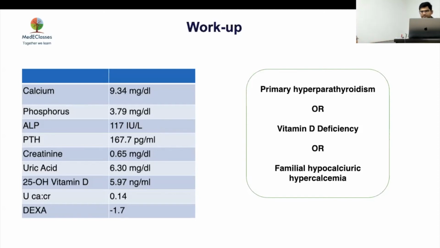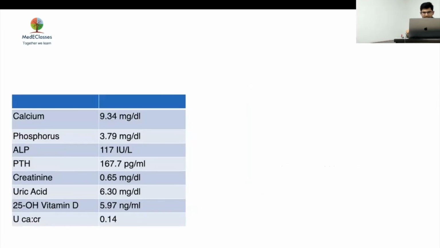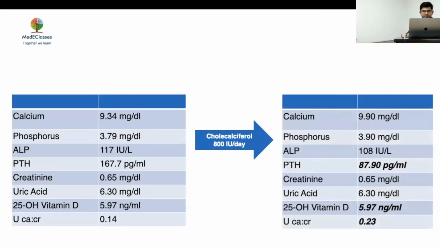So the third I would say is hyperparathyroidism, which is masked by vitamin D deficiency. That will be an important consideration, and it is the most likely possibility in this setting. Carry on. The next best step is to give a trial of cholecalciferol, which was given at 800 international units per day. In the reports, as we saw, calcium remained the same at 9.9, not going to hypercalcemia. PTH came down to 87.90, which is not entirely normal; it is still high. ALP is normal. Vitamin D, apologies, it's not 5.96, it increased to 30, which is a normal level.